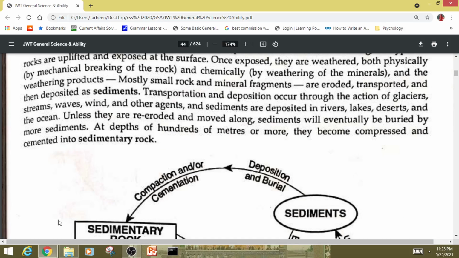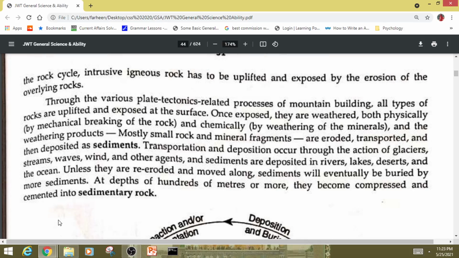To change its position in the rock cycle, intrusive igneous rock has to be uplifted and exposed by the erosion of the overlying rocks. Through various plate tectonics related processes of mountain building, all types of rocks are uplifted and exposed to the surface. Once exposed, they are weathered both physically by mechanical breaking of the rock and chemically by weathering of the minerals. Mostly small rocks and mineral fragments are eroded, transported, and